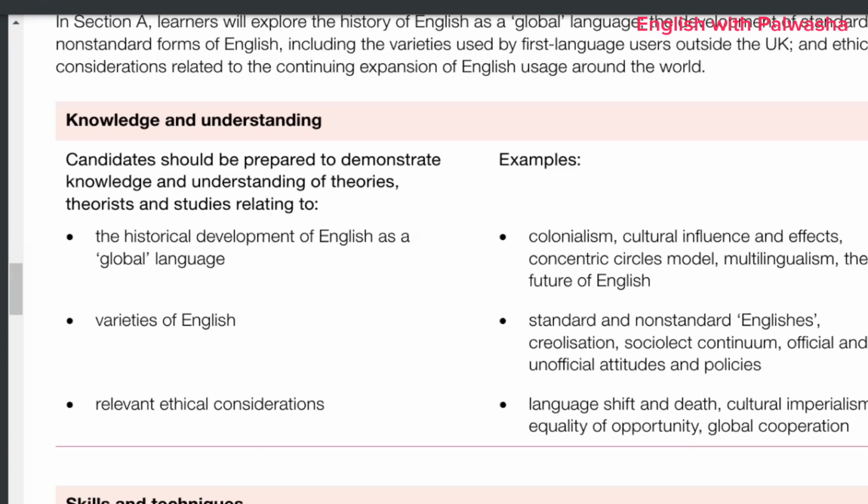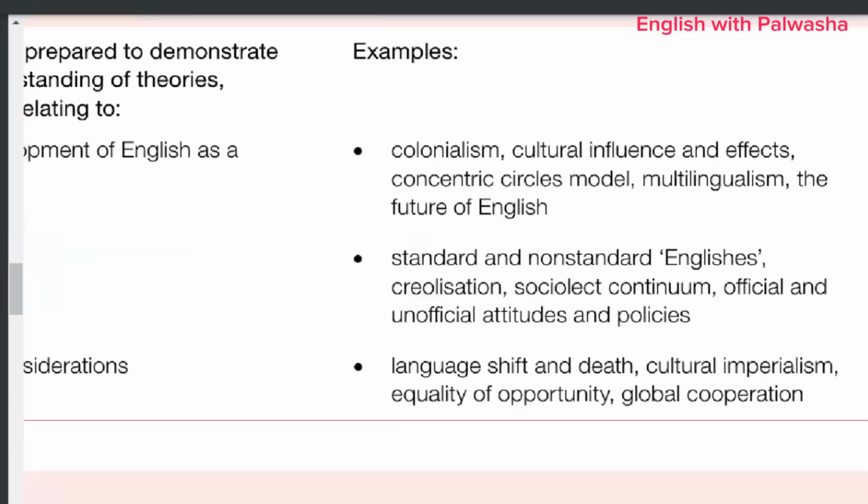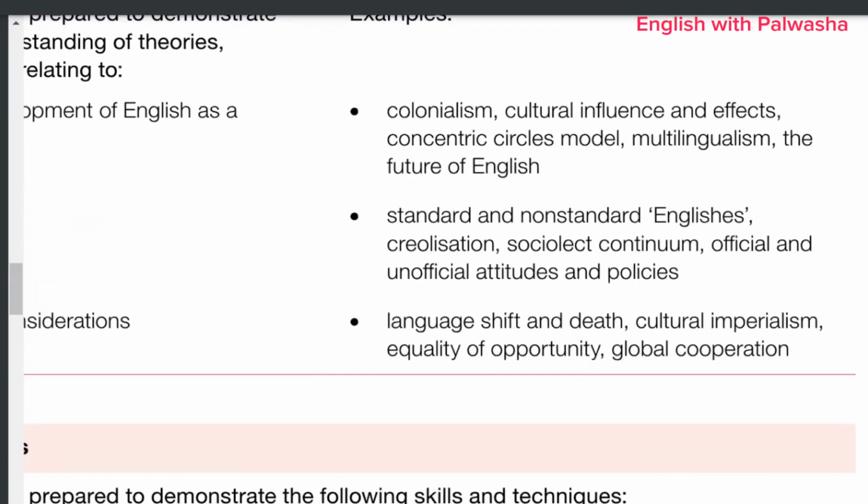So for that we need to talk from a broader perspective in this question, where we have to embed colonialism, cultural influence, and its effects. Concentric circles model, multilingualism, how it comes about basically, and the future of English. So it's a balance between the past and the future of English. Standard and non-standard Englishes, creolization, sociolect, continuum, and official and unofficial attitudes and policies should be discussed. And there is language shift in that.